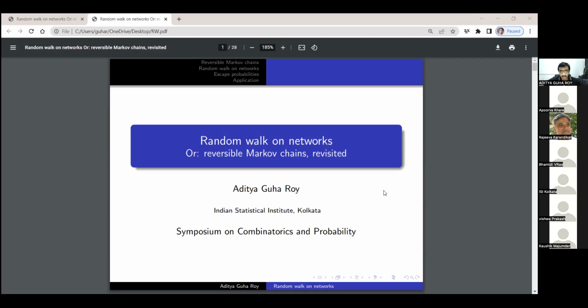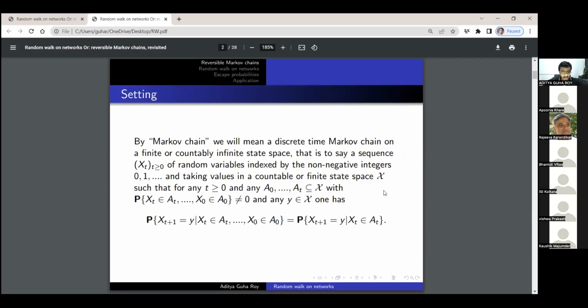Before I begin, I'll just briefly comment on the setting that I'm assuming for this talk. By a Markov chain, here we will mean a discrete time Markov chain on a finite or countably infinite state space, that is a sequence of random variables X_t, t belonging to the non-negative integers, which takes values in some countable or finite state space X, and such that for any non-negative t, and for any A_0 to A_t, which are subsets of the state space X, satisfying the condition that the probability of X_t belongs to A_t, X_{t-1} belongs to A_{t-1}, all the way up to X_0 belongs to A_0, is non-zero.